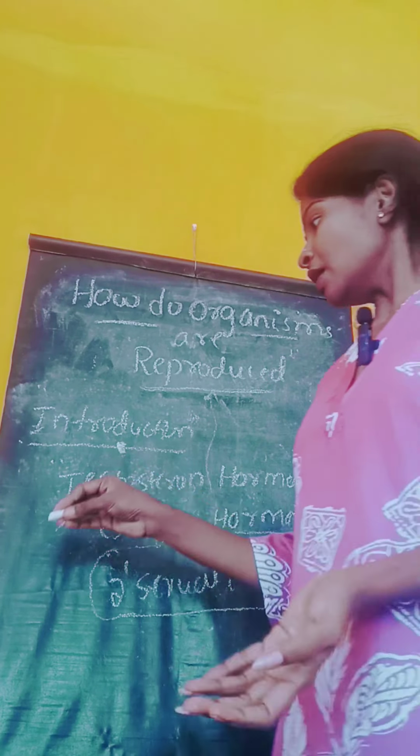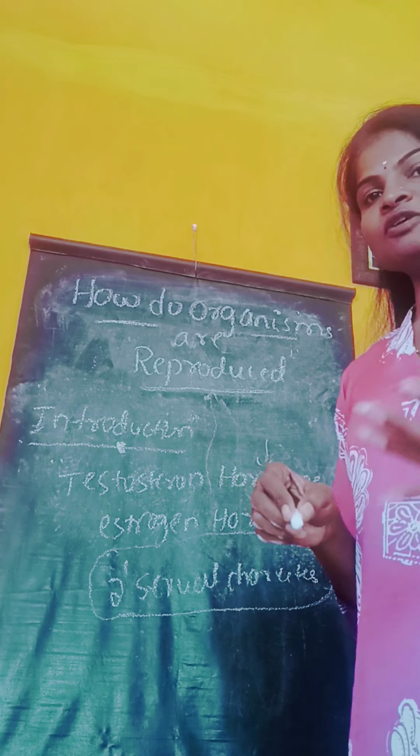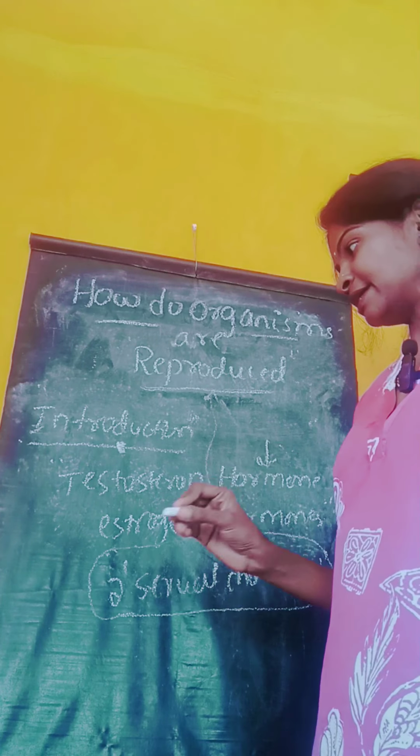Okay. If you don't know the meaning of hormones, you have to learn it in this video. Hormones are nothing but chemical substances which are secreted in the human body by the endocrine glands.